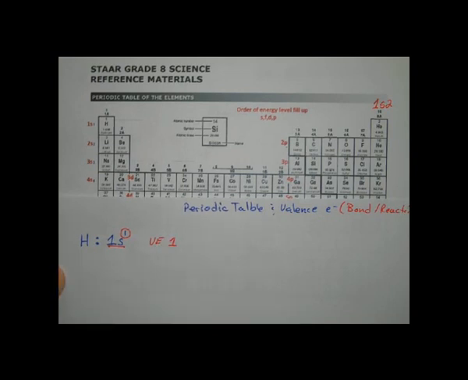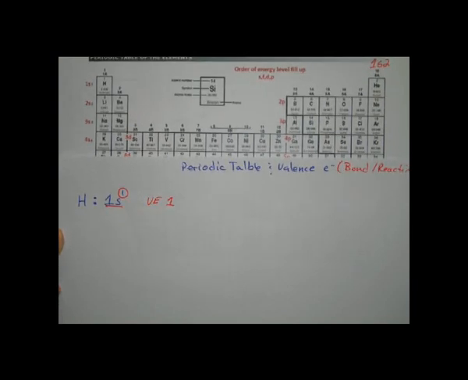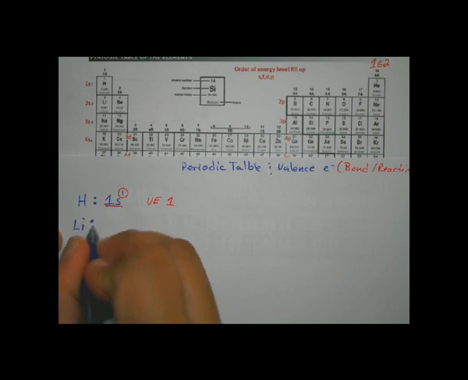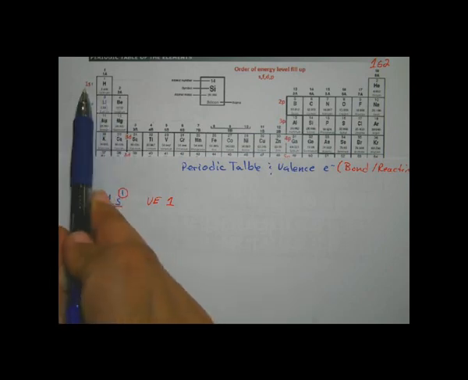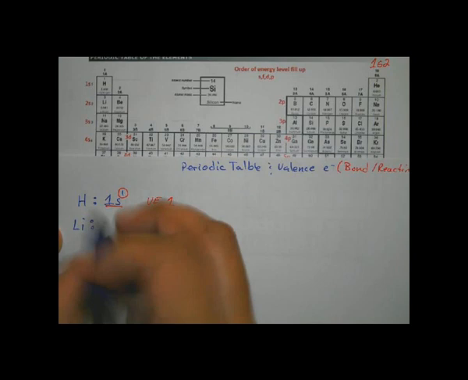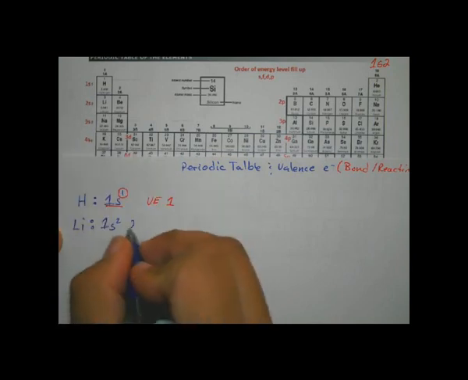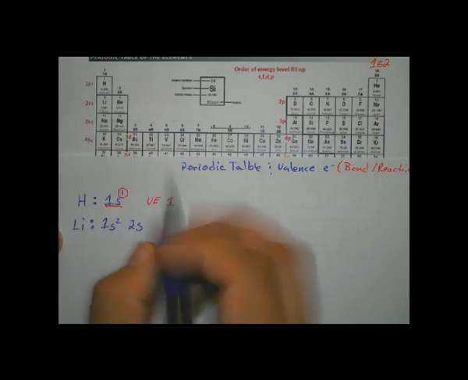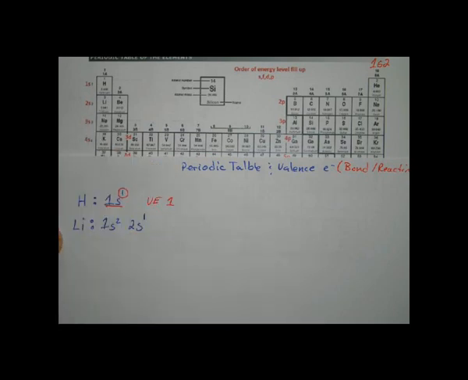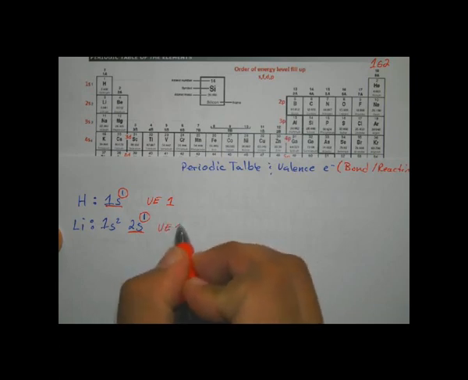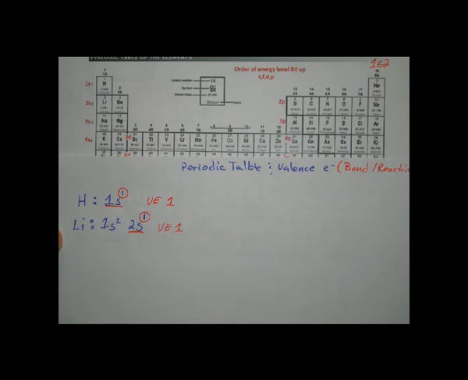Okay? I'm going to scoot this up a little bit. Now let's look at the next one in line, lithium, Li. If we do his electron configuration, it's 1s2, and then we hit the 2s, and he's the first one in the 2s, and that's the electron configuration for lithium. So I'm going to find the highest energy level, in this case it's the 2's, and I'm going to circle the electrons, so we've got, look, 1 valence electron.